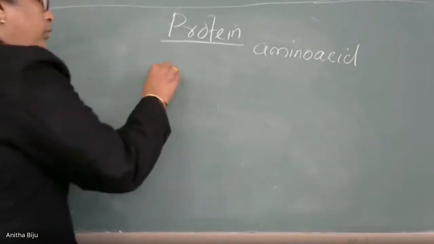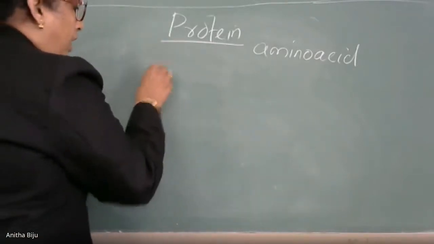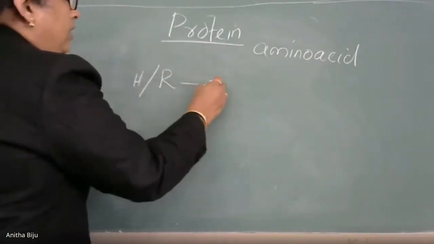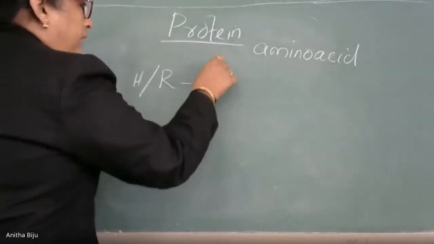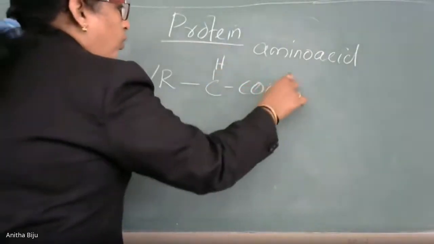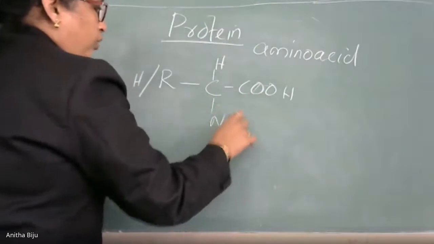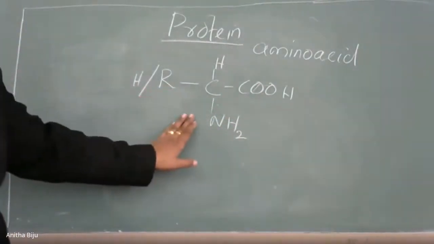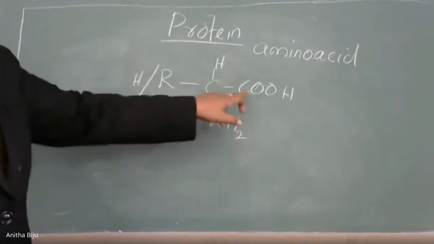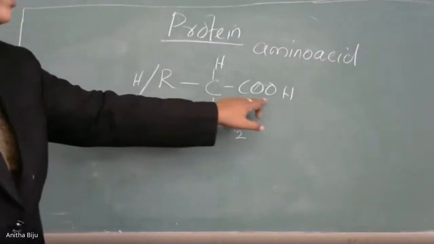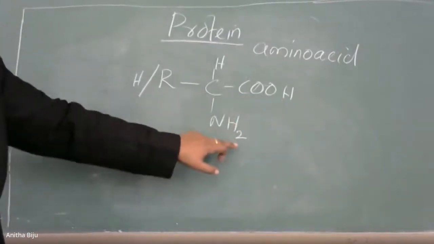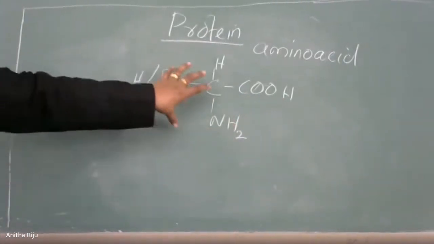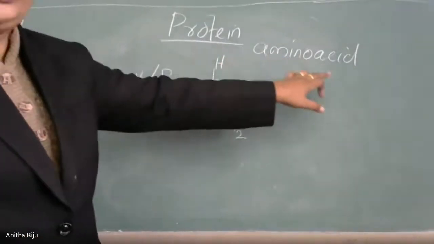Okay, the general formula is R, or instead of R, H is also coming, C, H, COOH. We can see that this is the general formula of amino acid. In this general formula, you can see a carboxylic group and an amino group. That's why the compound is called amino acid.